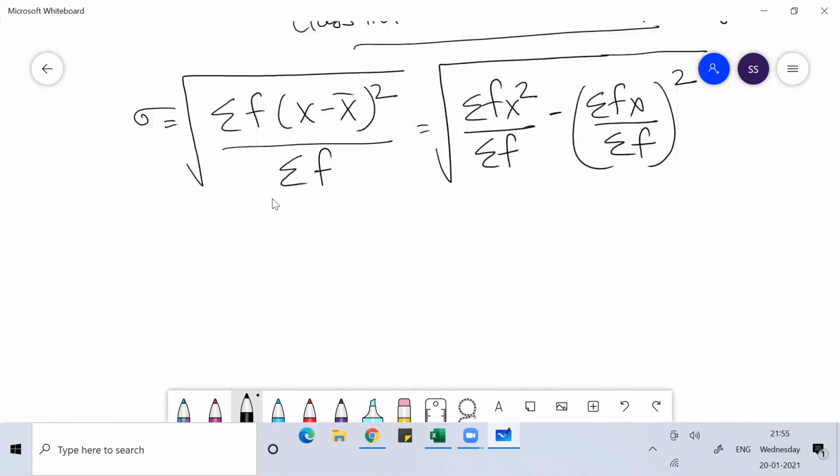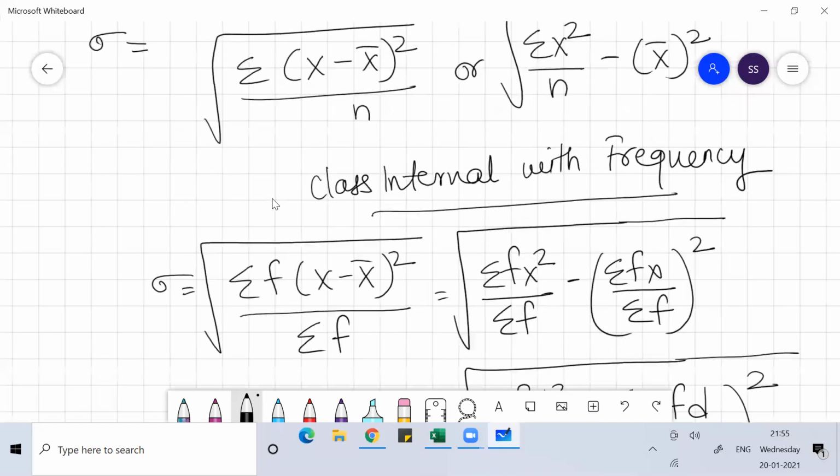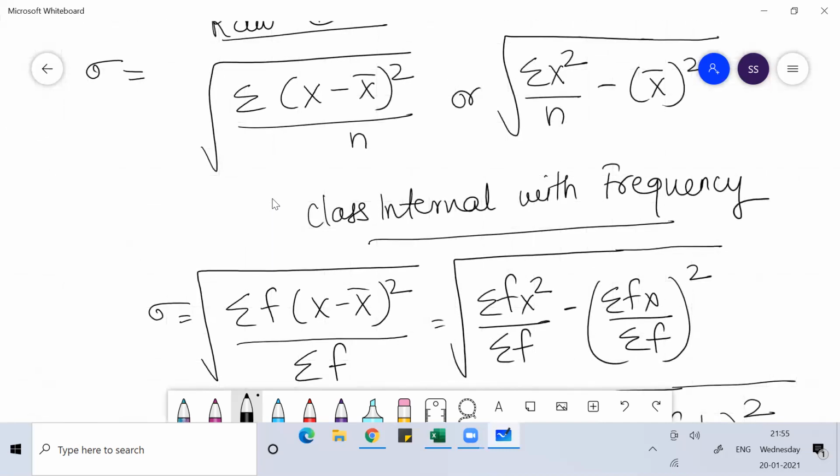Or if you want to use the step deviation method, then you can use h times the square root of summation of fd square by summation of f minus (summation of fd by summation of f) whole square. Okay everyone, you can use any of these formulas and you'll get the same value of standard deviation. Although in this question you don't have to use class interval with frequency, I believe you are well versed with the concept. When class interval with frequency is given, how to understand that?